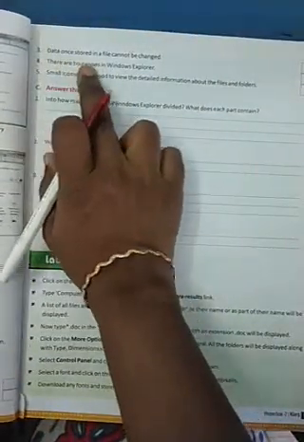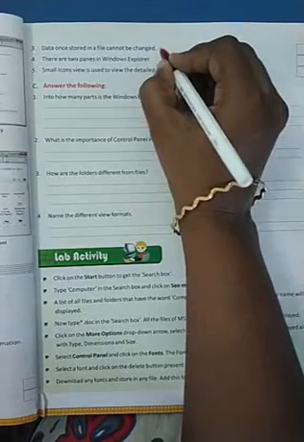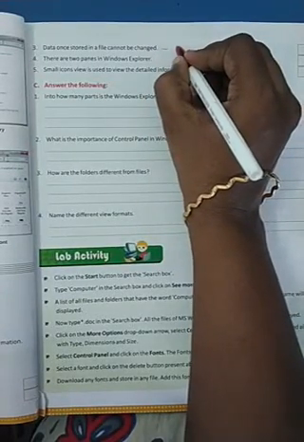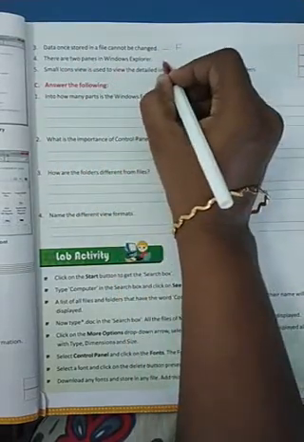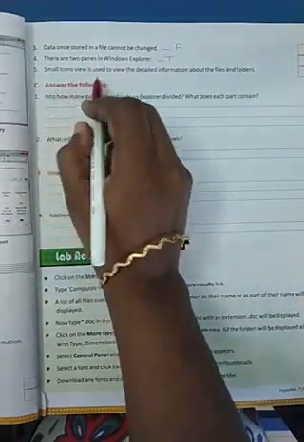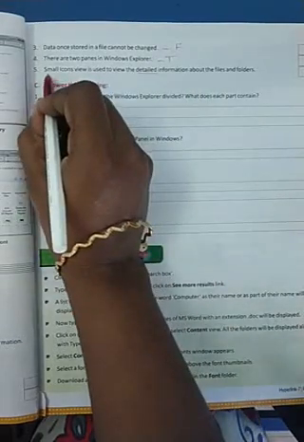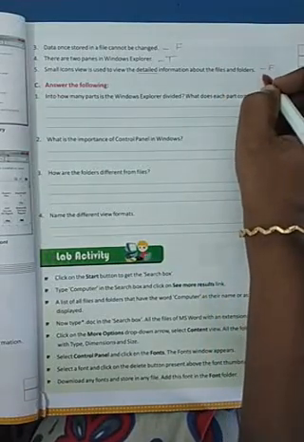Okay. Then, coming to the third one. Data, once stored in a file, cannot be changed. No, we can change it, right? You can edit the data which you have stored already. So this is false. There are two panes in the Windows Explorer. True. Then the small icons view is used to view the detail. The word detail will not go with small. So you can directly say this is false.